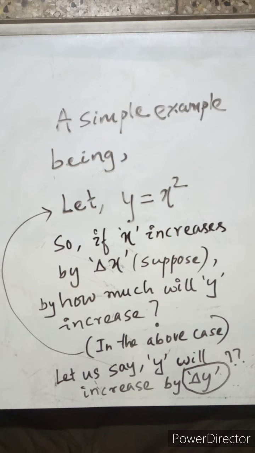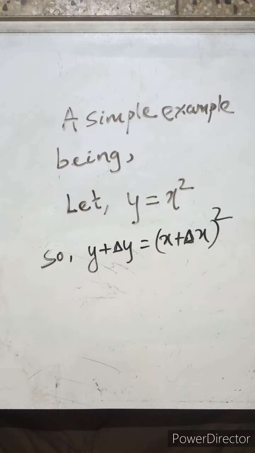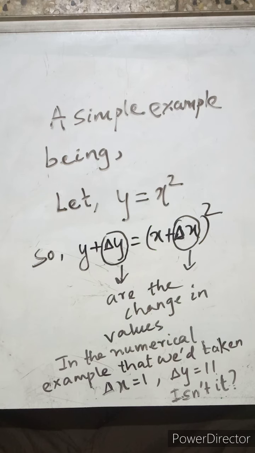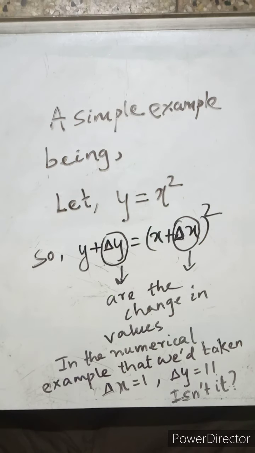So how much is this delta y? So y is changing from y to y plus delta y, as x is changing from x to x plus delta x. Okay, these are the changes in the values. So in the numerical example that we had taken, delta x was equal to 1, because it was increasing by 1. So y was increasing by 11 because from 25 it increased to 36. So that is why delta y there, as per our numerical example, was 11, isn't it?